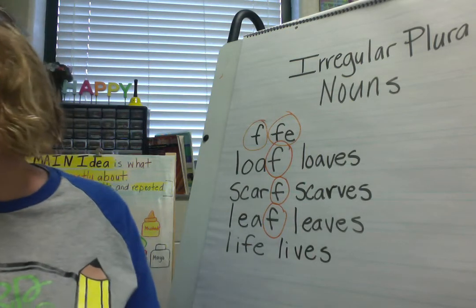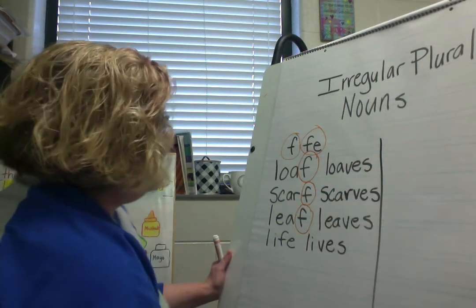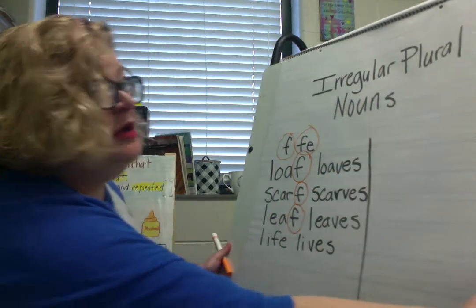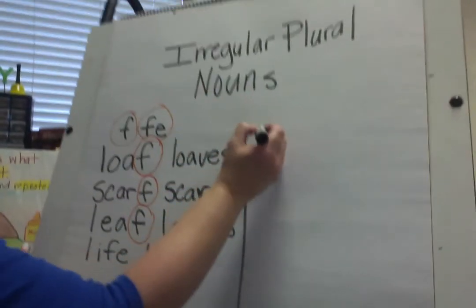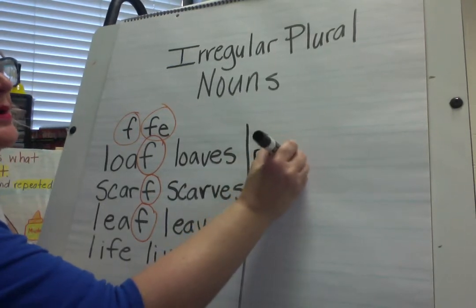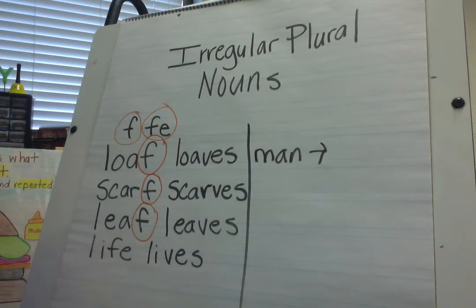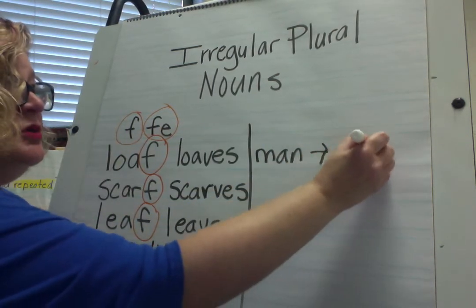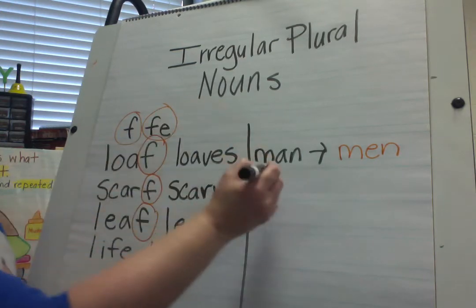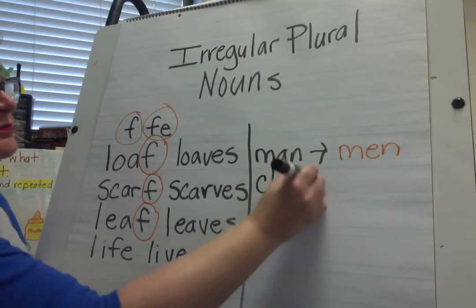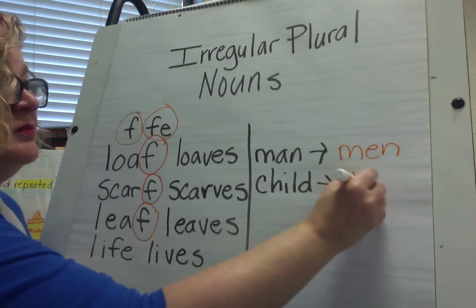I also want to talk to you about irregular plural nouns such as, I hope everybody has their whiteboards. If you don't, go ahead and get them. If I have the word man, one man, more than one man becomes, what does it become? Men, to make it plural. If I have child, it becomes plural, children.